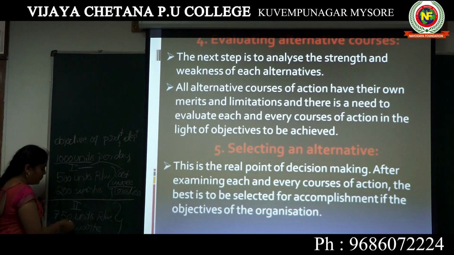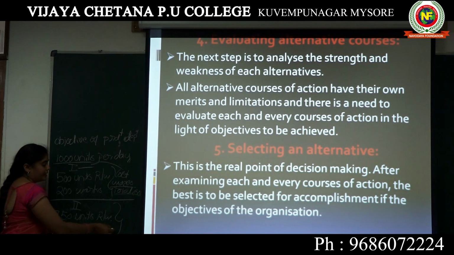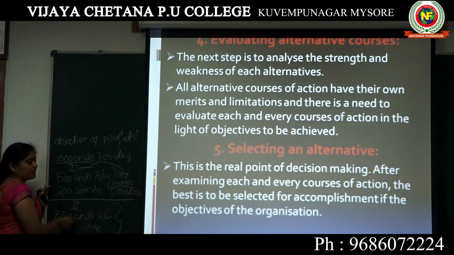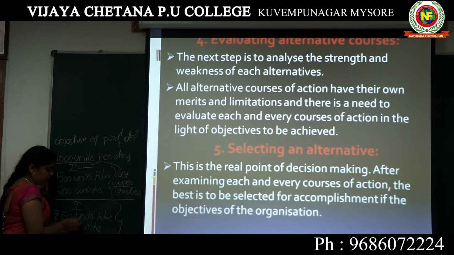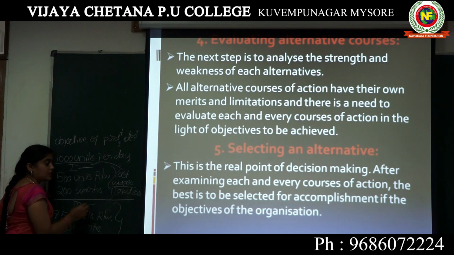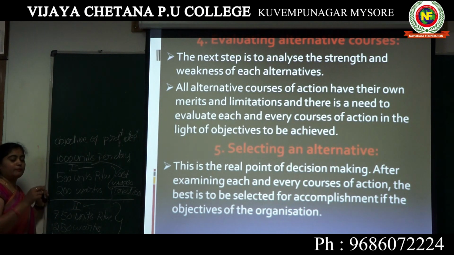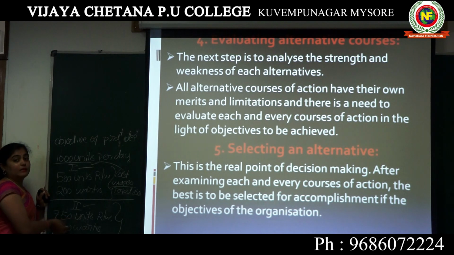Yes, if I go to select the second one, I cannot minimize the cost, but I can provide the standard of goods to be produced. The costs will also be high. If your objective is producing the products for high level people, that is top level people, rich persons, you can go for the second one, because top level people are going to give priority to high quality goods.